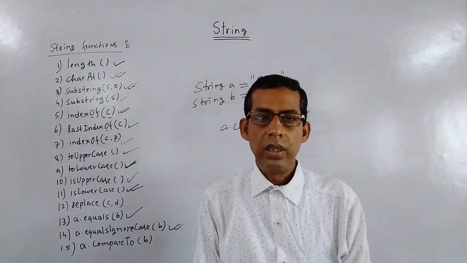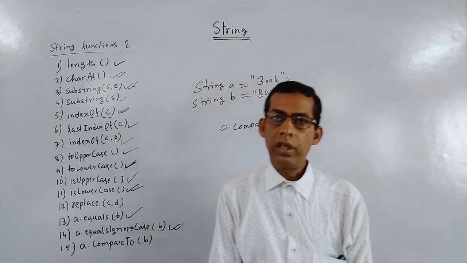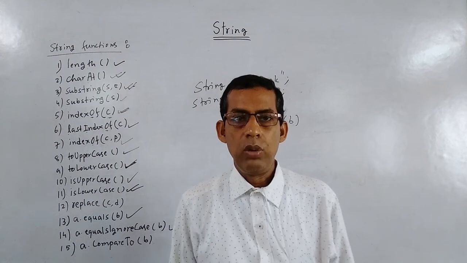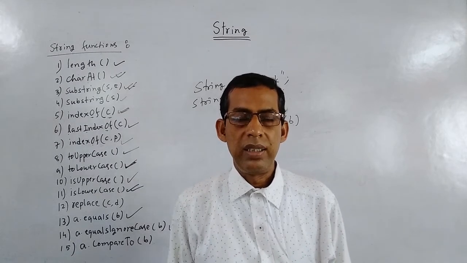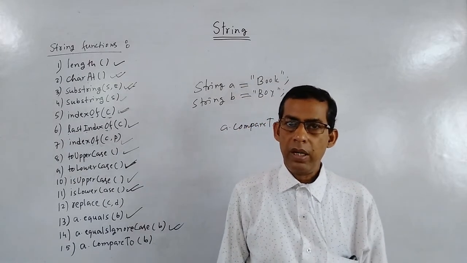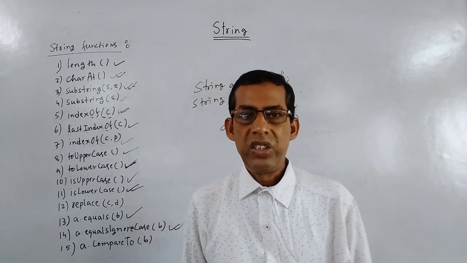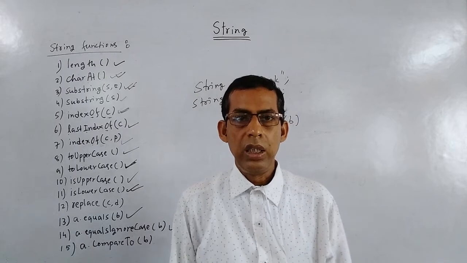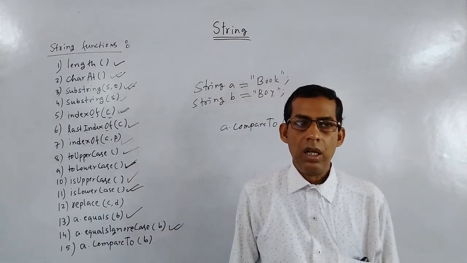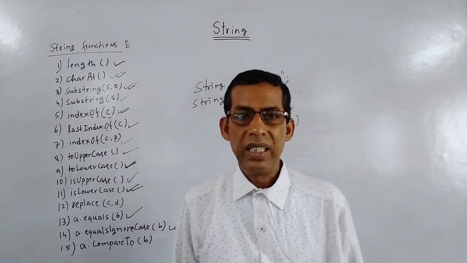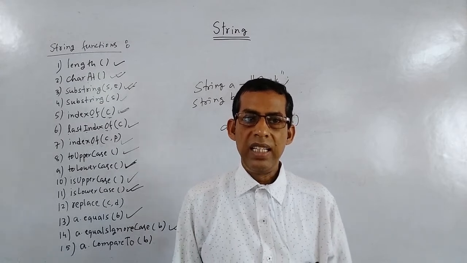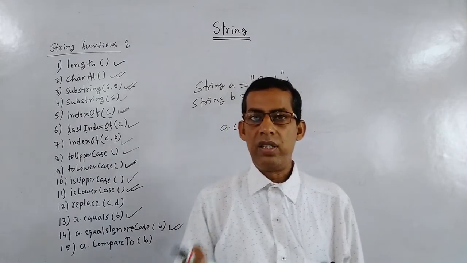Okay, now we will see the compareTo function. Before this we have seen the equals function. Now you know the equals function checks whether two strings are the same or not. But the compareTo function checks whether two strings are equal or not lexicographically, means it checks two strings by their Unicodes or ASCII codes, and it checks where the Unicode differs.